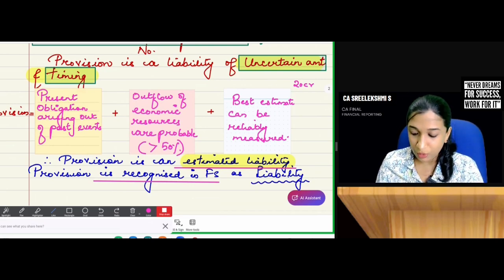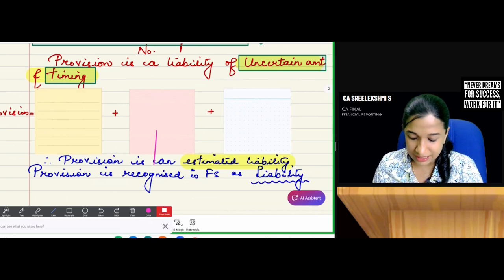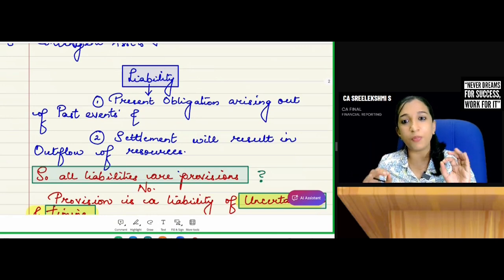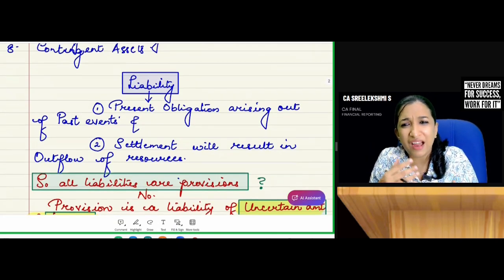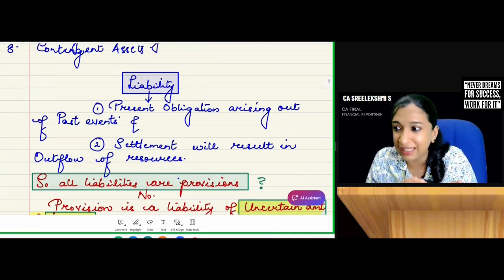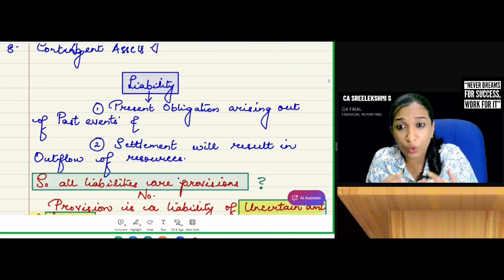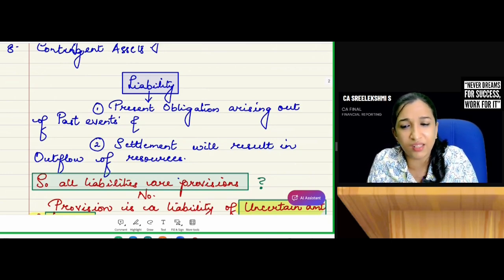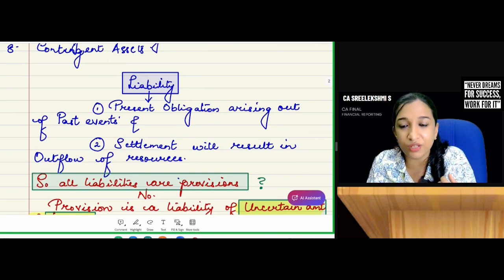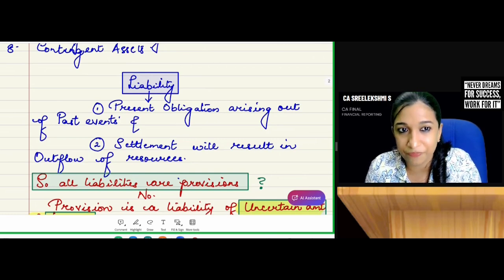Okay. Now, provision is a liability? Yes. Provision is a liability. So, all liabilities are provisions? No. All liabilities are not provisions. A loan is a liability. Do you have uncertainty in estimating the amount? If you have taken a loan or if you are a lessee, lease liability to be paid, do you have uncertainty in identifying the amount? No. So provision means a certain element of uncertainty is also there.